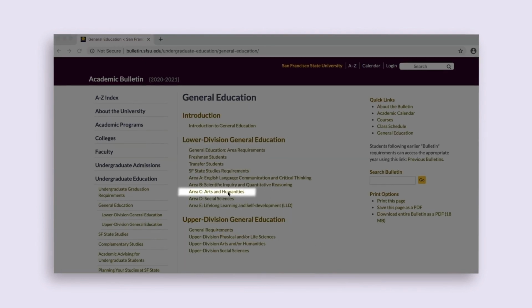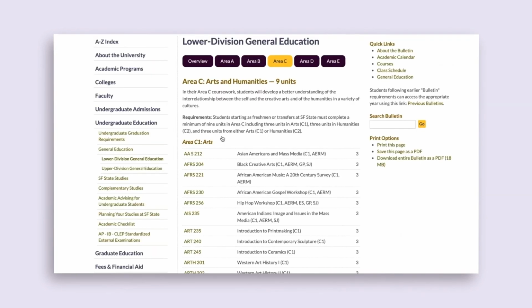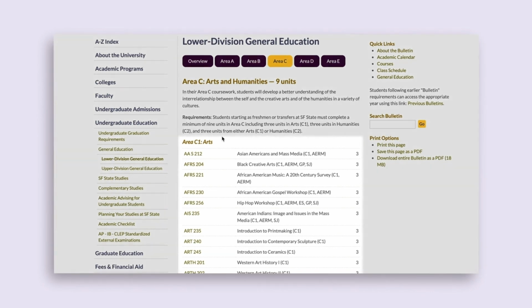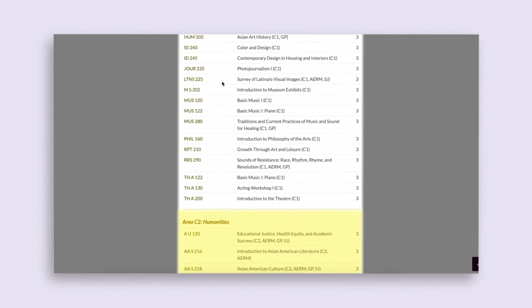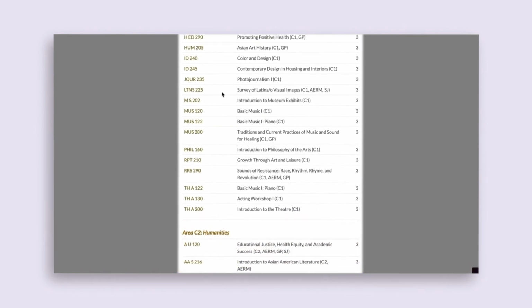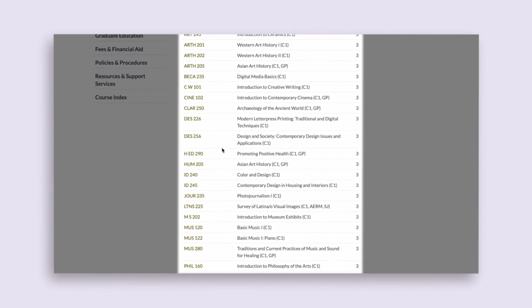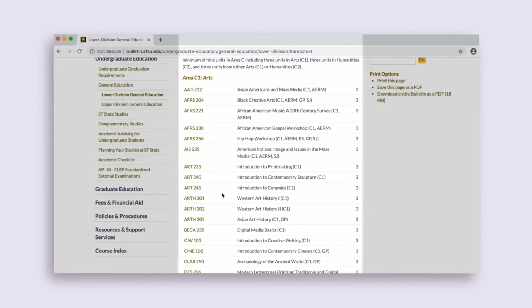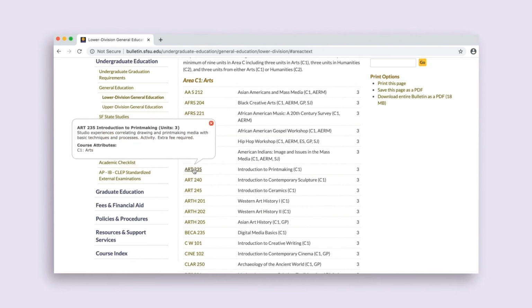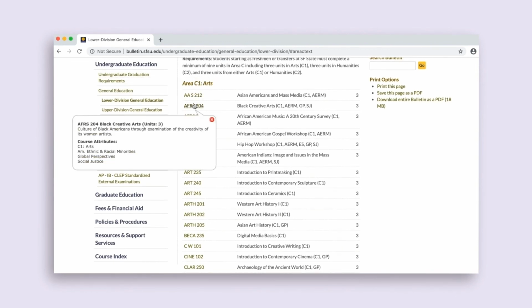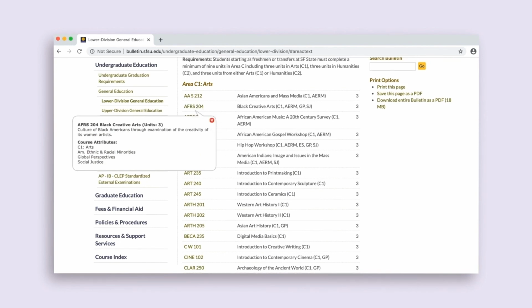If you click on Area C, Arts and Humanities, you'll see a very brief description of the area and the requirement, followed by the list of all of the approved C1 courses, and then approved C2 courses for the academic year. This doesn't mean each course is offered every semester, but this is the list of approved courses to meet the requirement for this bulletin year. Be sure to click on course prefix and numbers of courses to see a course description, including any prerequisites, and the course attributes to verify which requirements the course will meet.